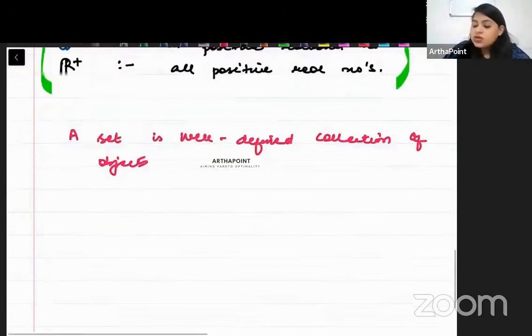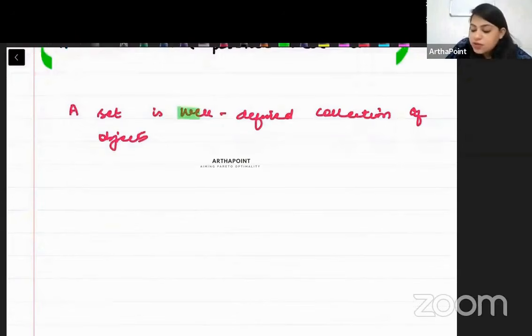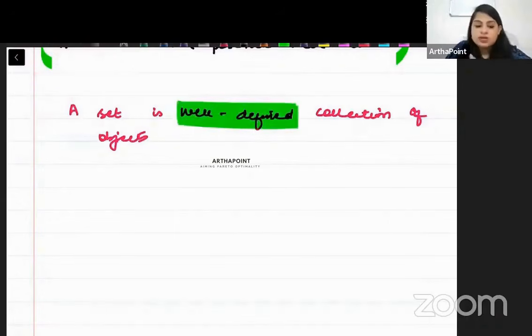So we want it to be a well-defined collection. It should be defined properly. Like vowels. Whether I ask you about vowels or a third person tells me, सब लोगों के लिए vowels same ही हैं, A, E, I, O, U, right? But सबके लिए top 5 actors same नहीं हैं. People don't have the same top 5 actors. So well-defined is very important. I hope this is clear to you.